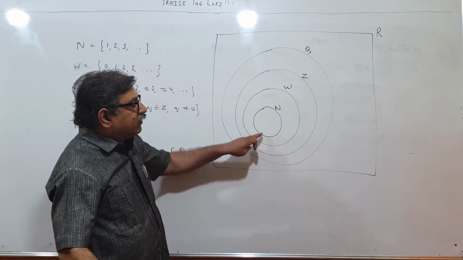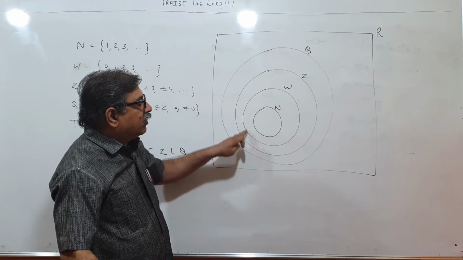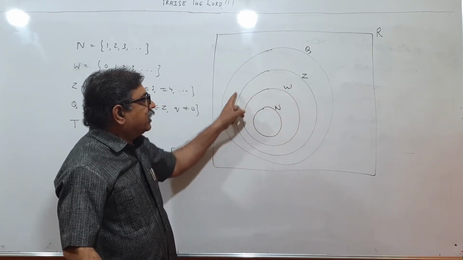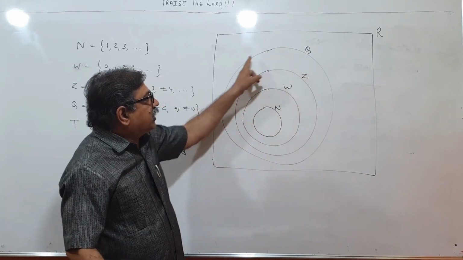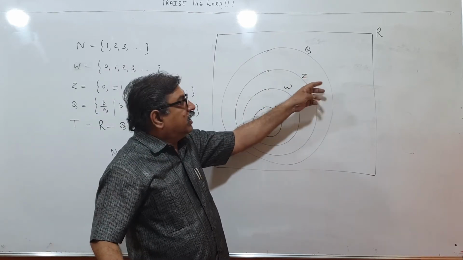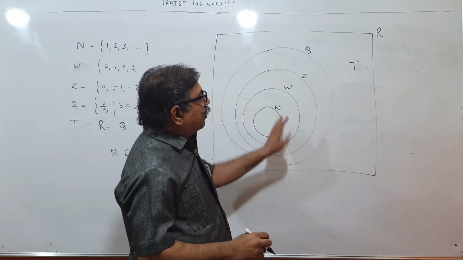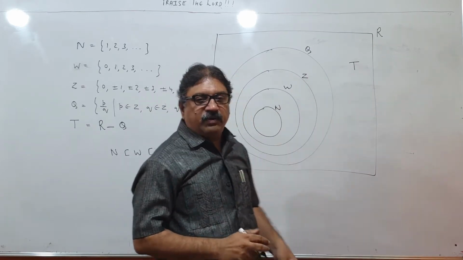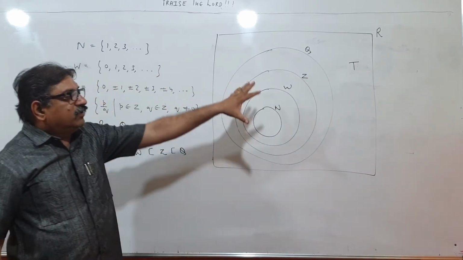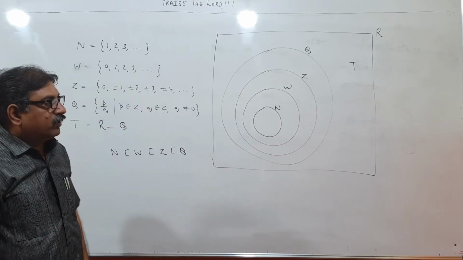So this circle contains all natural numbers. This circle will contain all whole numbers. This circle will contain all integers. This circle will contain all the rational numbers. Outside it will lie T, the irrational numbers, and all of them together make up the set of real numbers. We can think like this. This is the pictorial view to understand what is happening.